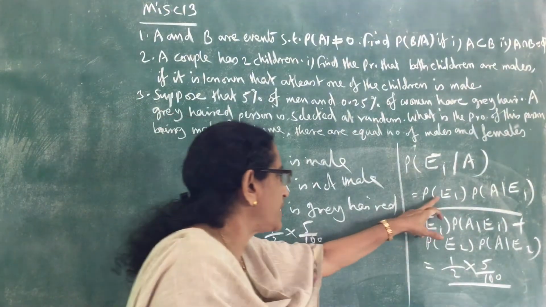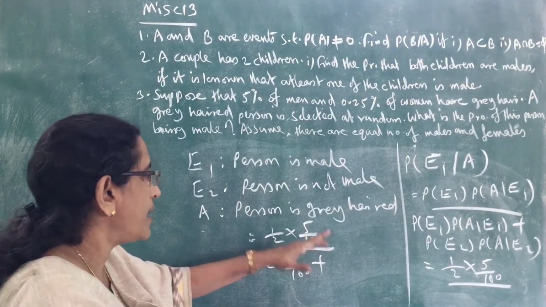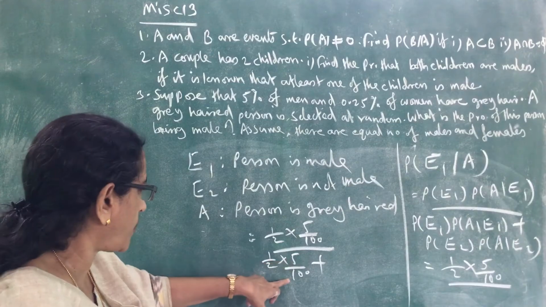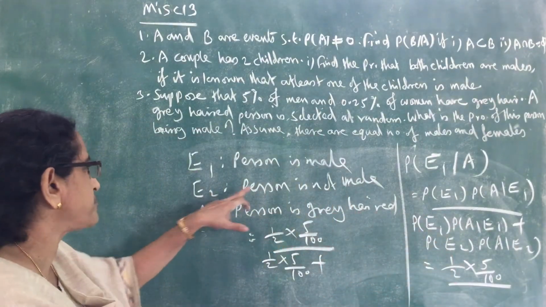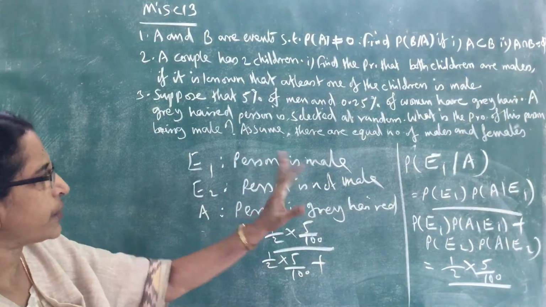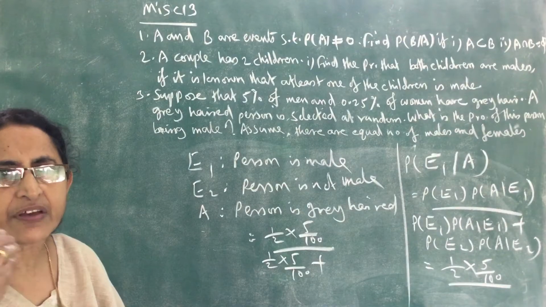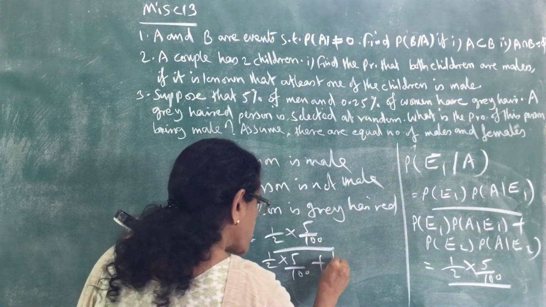the probability of E2 into probability of A given E2. What is probability of E2? That is person is not male, that is female. They have equal number, so the probability of person being female, or not male, is also 1 by 2.